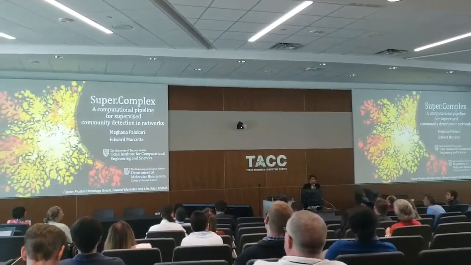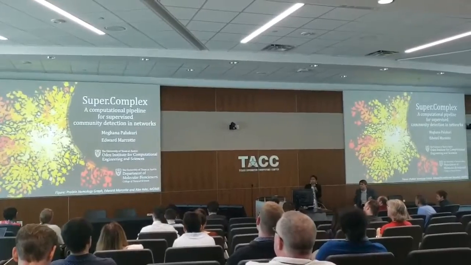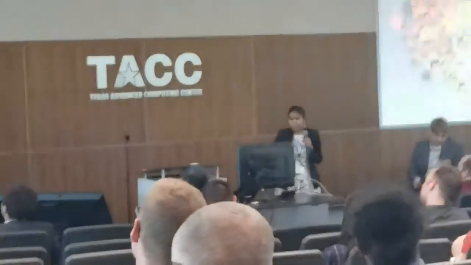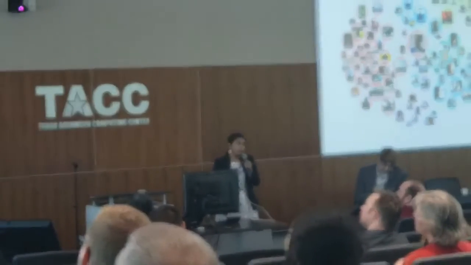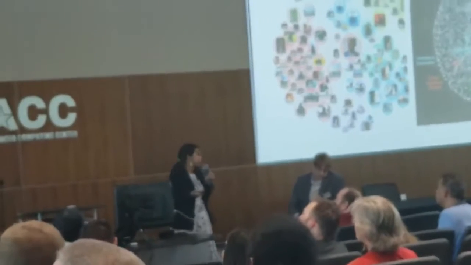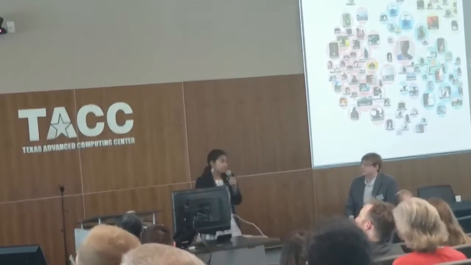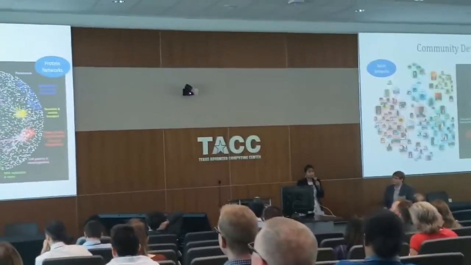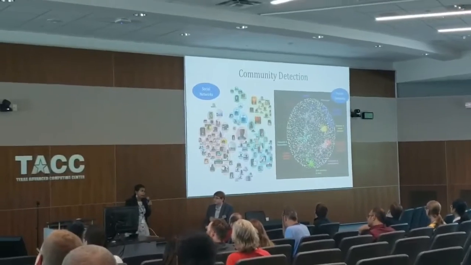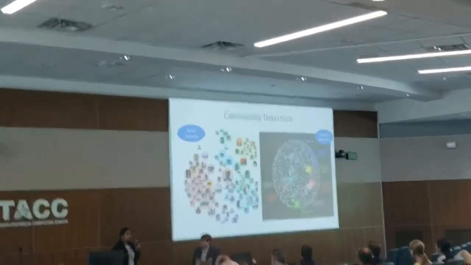PhD student at the Oden Institute, and today I'm going to talk about my research, which is basically to find communities in networks. So all of you have come across common networks in your life, like social networks, Facebook, Twitter, and so on. And the problem of community detection becomes important in such networks because you want to find how, for example, rumors spread in networks or physically how epidemics spread in different networks.